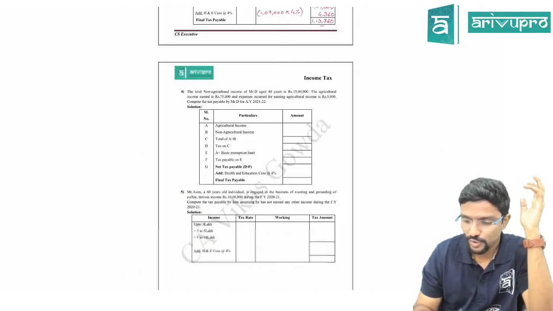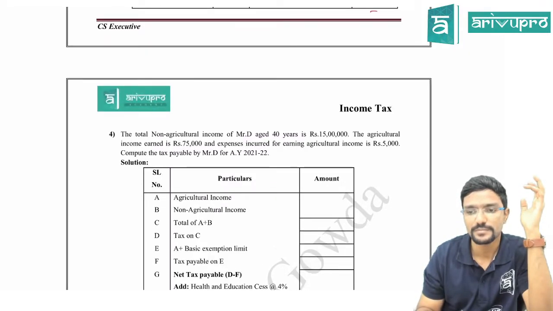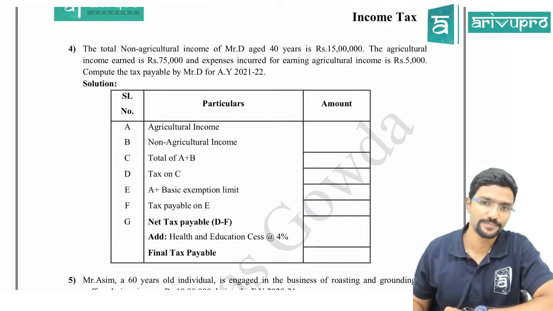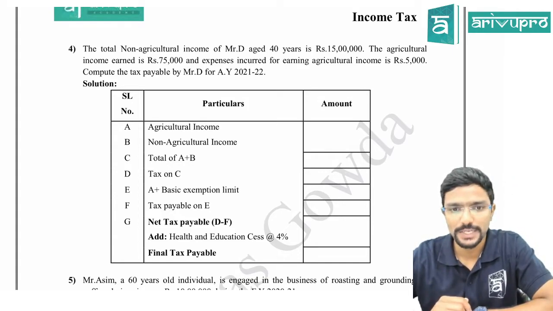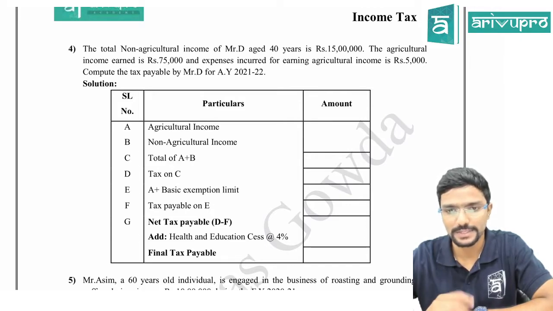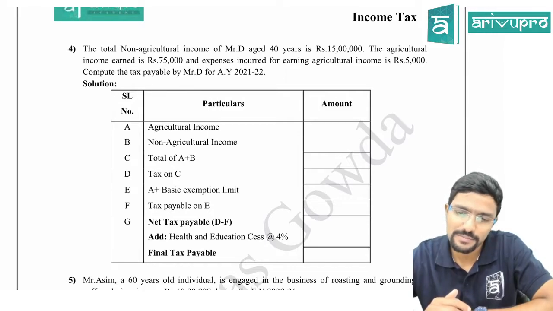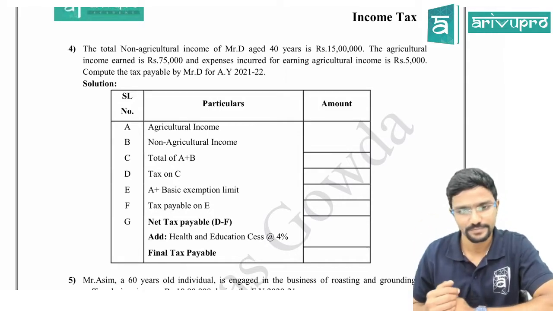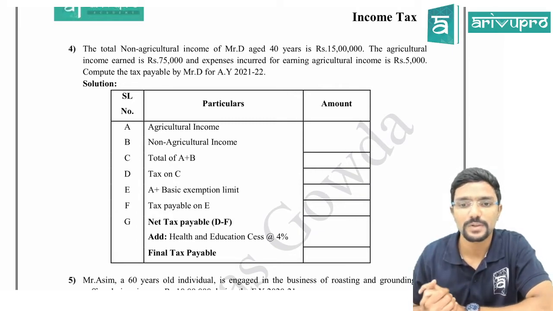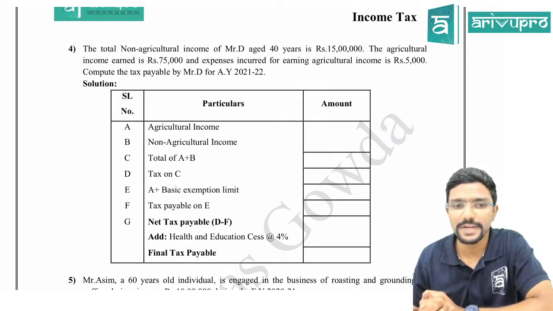Come to problem number 4. The total non-agriculture income of Mr. D aged 40 years is 15 lakh. Non-agriculture income, which I can call taxable income. Sir, what will be my total income? Total income also will be 15 only, as per income tax I am telling. The agriculture income earned is 75,000 and expenses incurred for earning agriculture income is 5,000. Compute tax payable by Mr. D for assessment year 21-22.